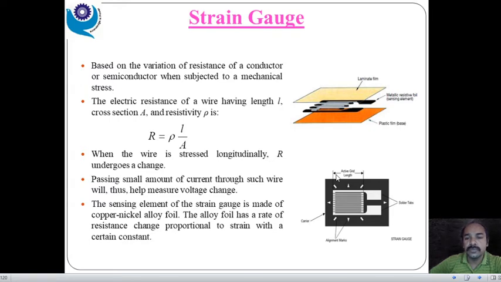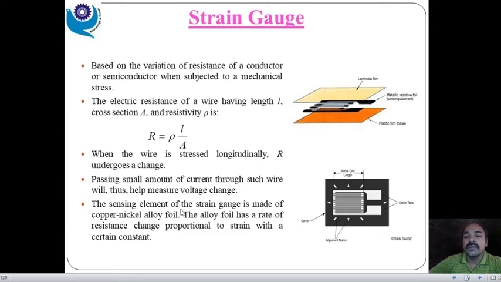This is a side view, right? This resistance can be sensed easily when we pass a current through this one. So when we pass a current, due to the applied force, there is a change in the resistance and there is a change in the current. That's why we can easily manipulate it, right?